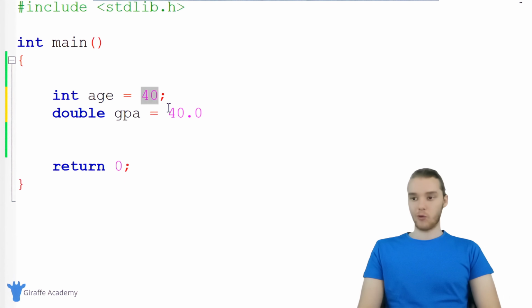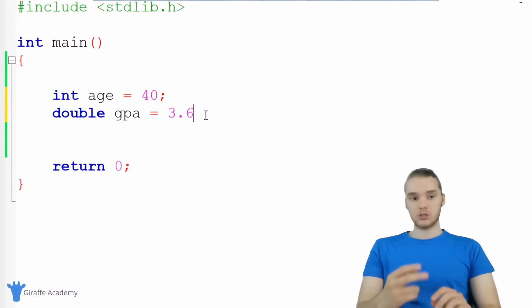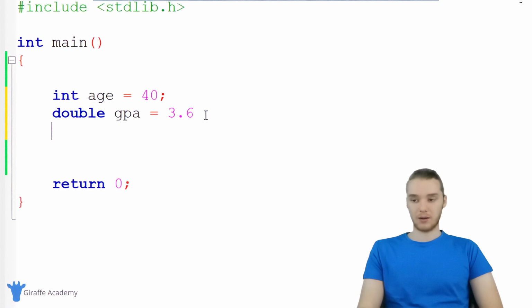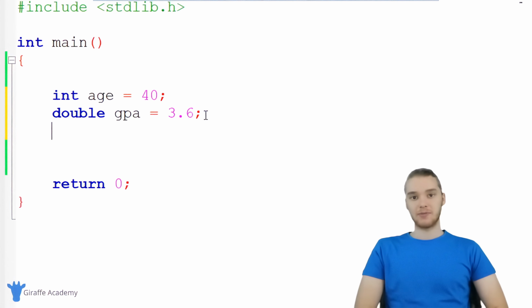The difference between 40 and 40.0 is that 40.0 is a double, it's a decimal number, and 40 without the decimal point is an integer. That's something just to keep in mind, so you can make this like 3.6. Those are the two basic types of numbers, integers and doubles, and those are going to come in handy all the time.